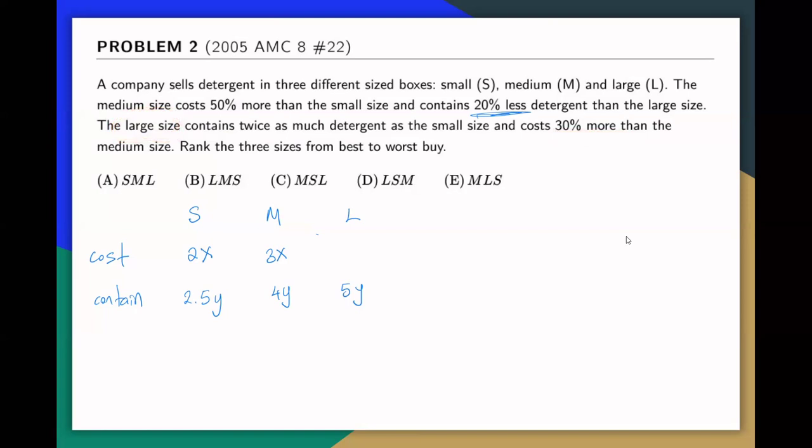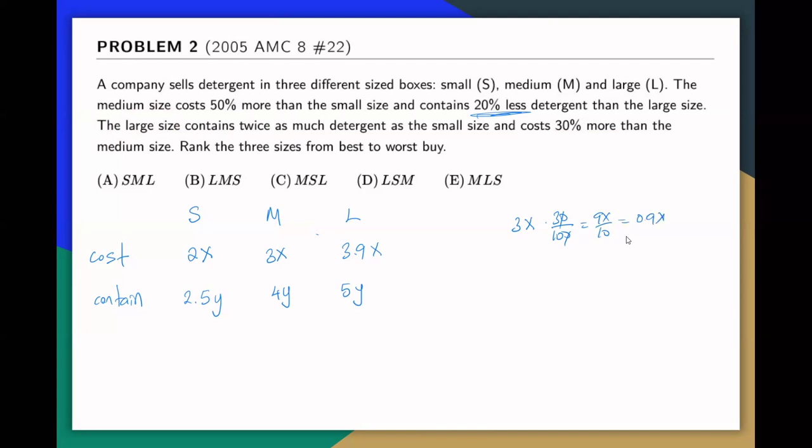So then I'll just write 3.9x. So just be aware, the larger size costs 30% more than the medium size. Medium costs 3x. If you take the 30%, you will get 9x over 10, which is 0.9x. I just did it in my head.